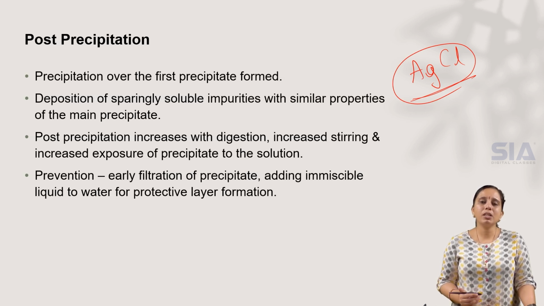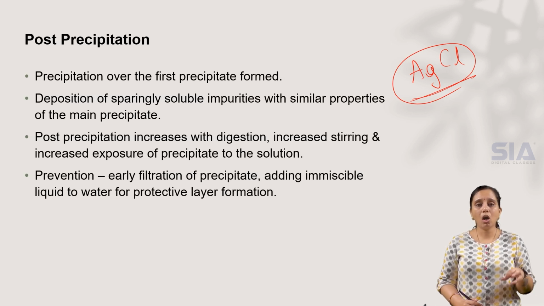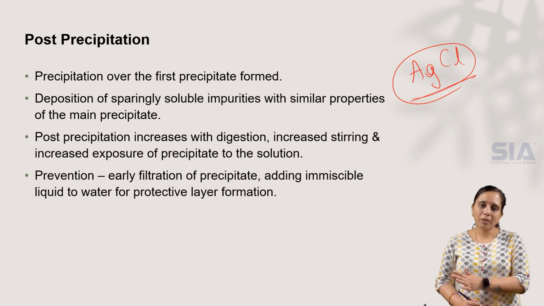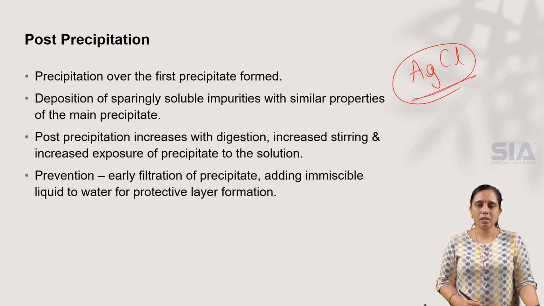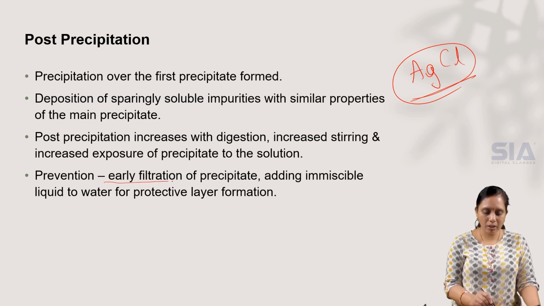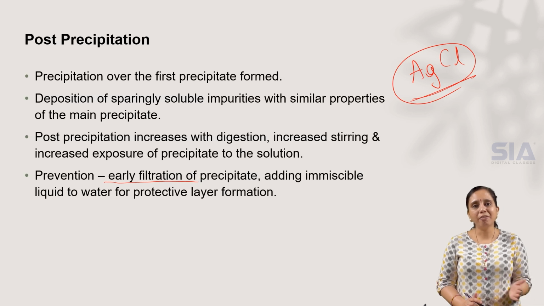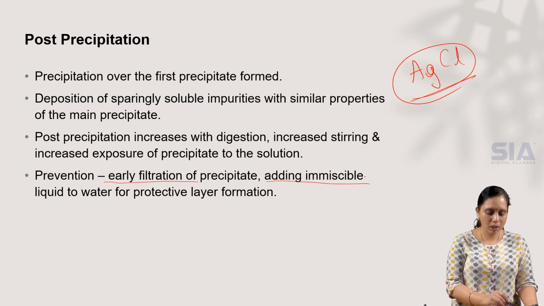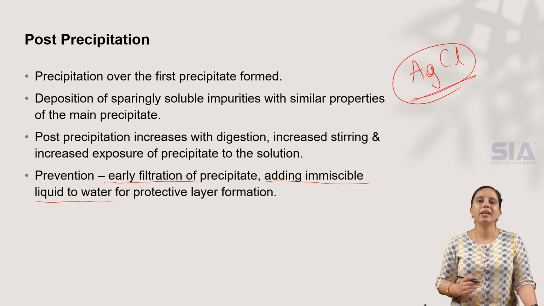This increases with digestion, increased stirring and increased exposure of the precipitate to the solution. The longer the precipitate is present in the solution, the more the post-precipitation will increase. To prevent that, what we generally do is early filtration. So frequent filtration of the precipitate is carried out, and an immiscible liquid is added to the water for protective layer formation.